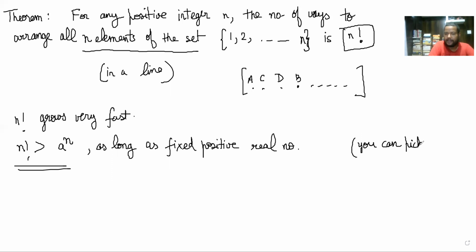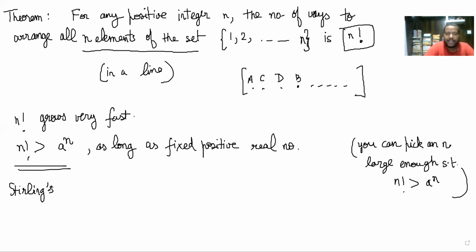You can pick an n large enough such that n factorial is greater than a power n. So that is very interesting. You also have something called Stirling's formula or Stirling approximation for n factorial. There is a nice video on that that I had made earlier, on the application of that formula.